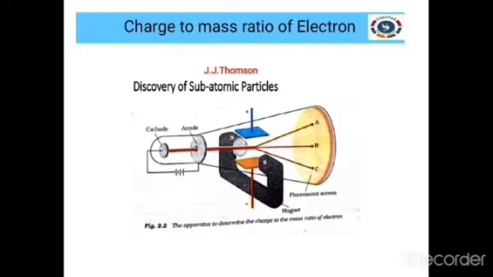See, in the presence of the electric field, the cathode ray gets deflected and reaches the point A, as you are seeing in the diagram. In the presence of the magnetic field, the cathode ray gets deflected and reaches the point C. After a prolonged struggle, he balanced the electric and magnetic fields and made the cathode ray travel in a straight line. Okay.